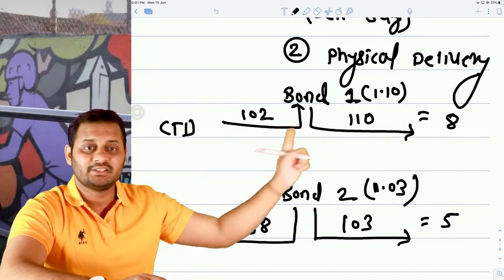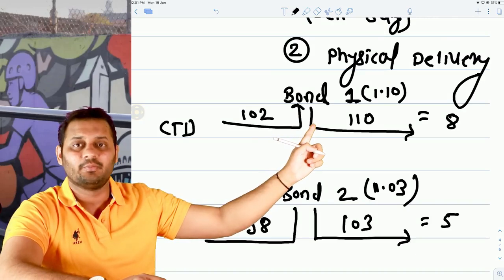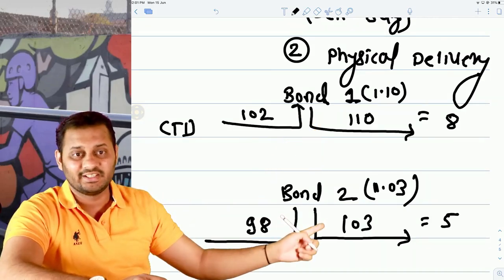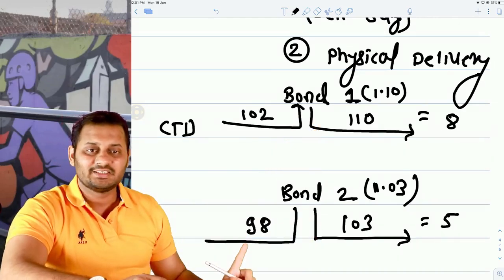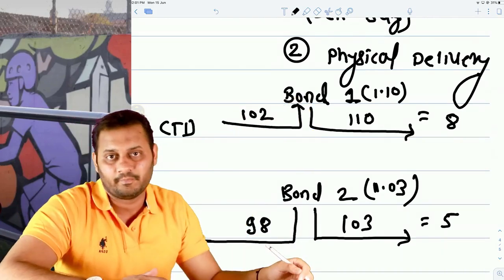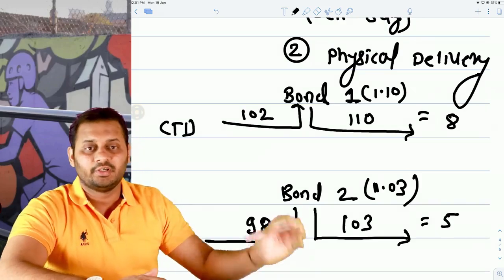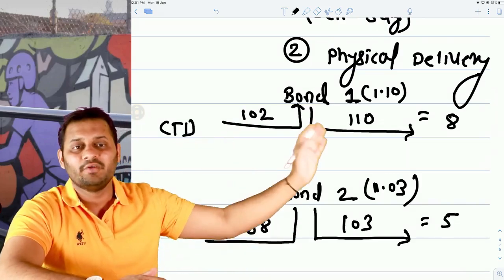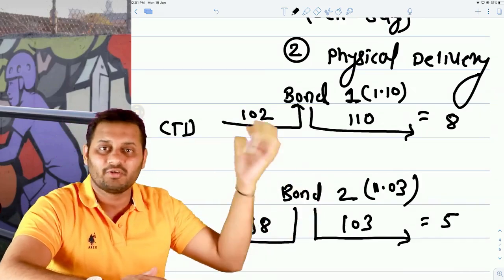Cheapest to deliver means the bond which gives you higher profit, 8 rupees. This is giving you less profit. So don't go with this 98 and 102. The major role is played by the conversion factor. Okay. So understand that CTD means the bond which gives you higher profit or lesser loss.